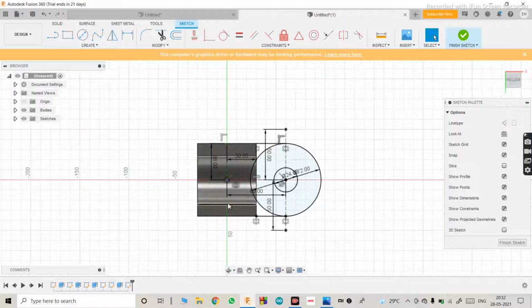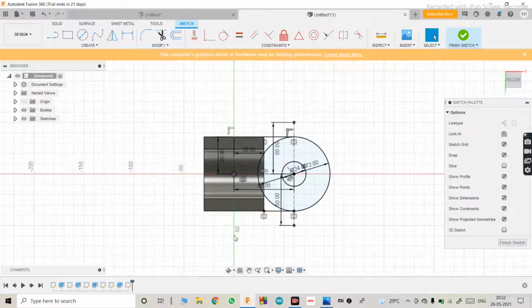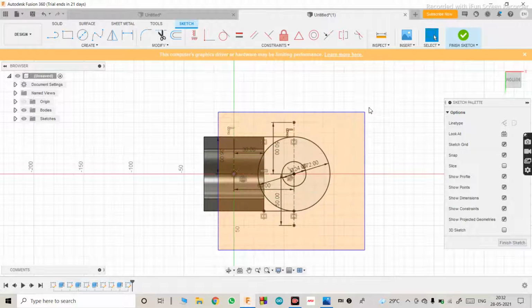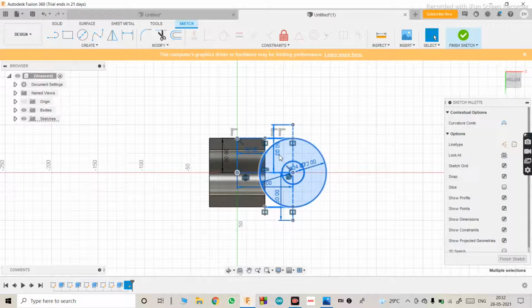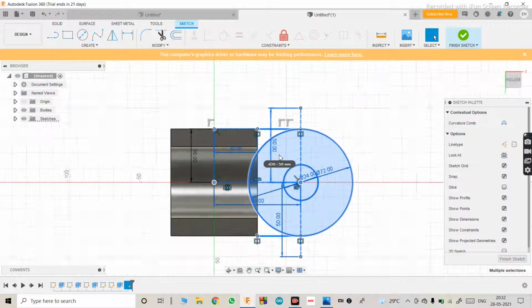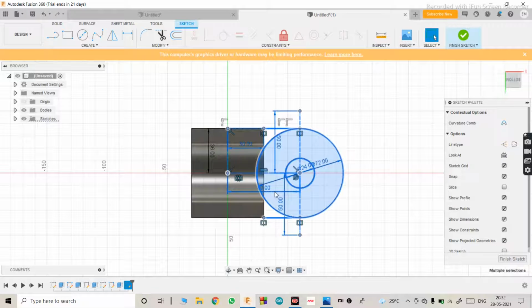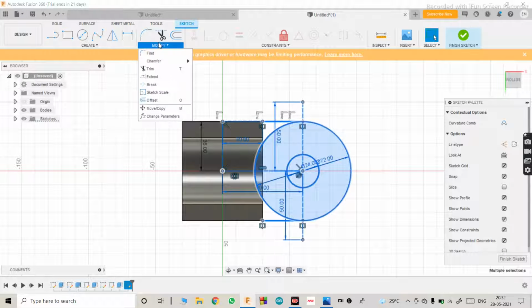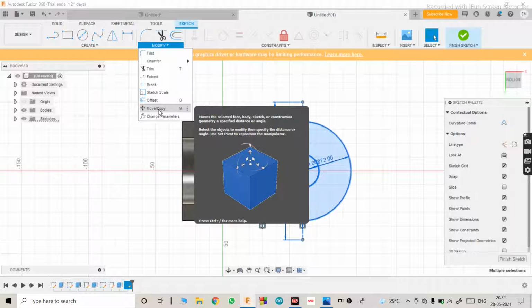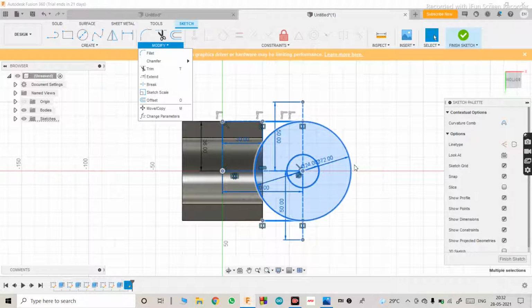Okay, just zoom out a little bit. Press and hold down your right click and just drag it over whatever you have made so far. It will select some items. Then just use the command called move. If you don't find it here, somewhere in modify, it is there. Either you can use this move command or you can just press M.